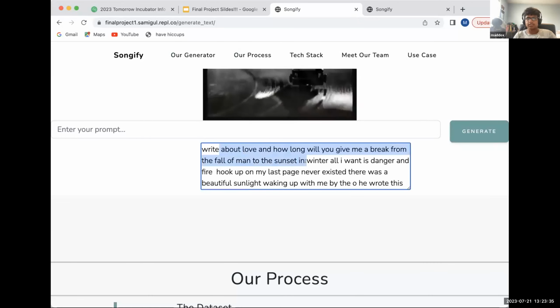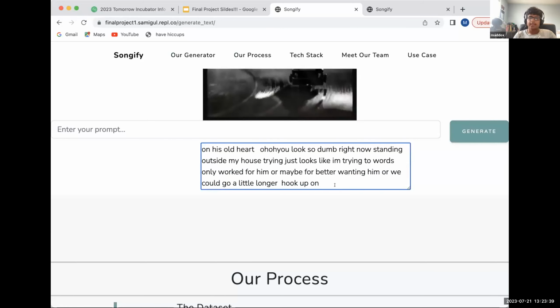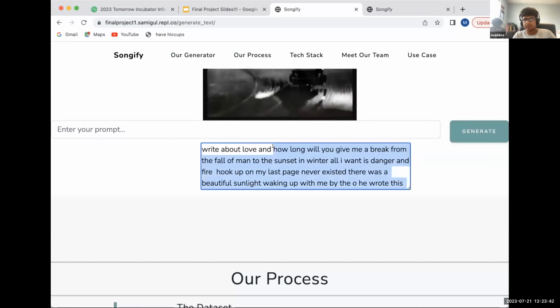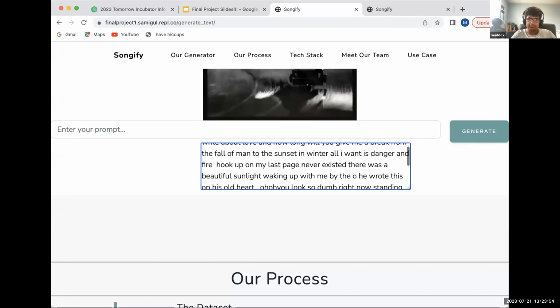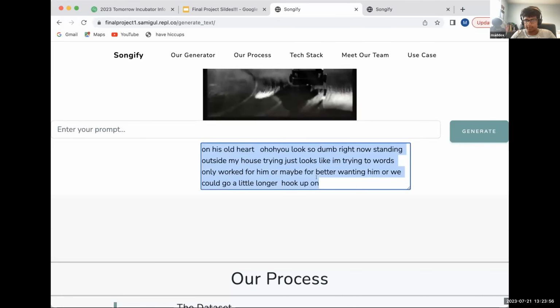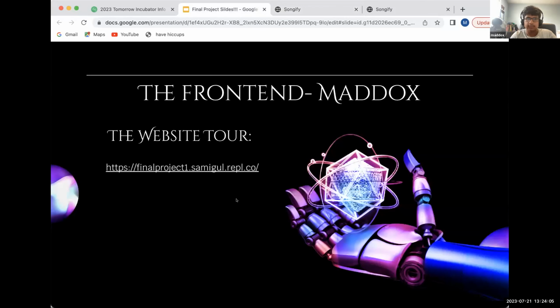So this is what we see when we ask it to write about love. This is the lyrics it has produced. And as you can clearly see, some sentences are unintelligible, but it's not meant to produce entire songs. It's merely meant to provide inspiration to the artist so they can finish that particular lyric or line. And as you can clearly see, it does have the capabilities to do that. And it's not a particular writing style because it's an amalgamation of those five artists we named previously. So it sometimes gets a little bit unintelligible, but overall it works.